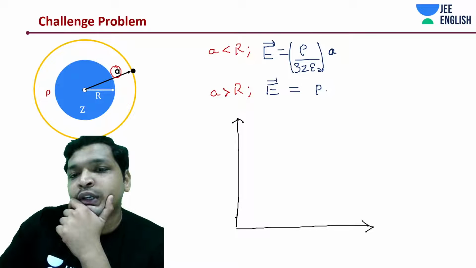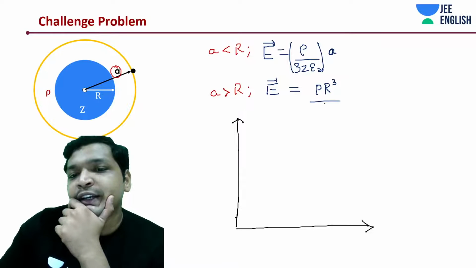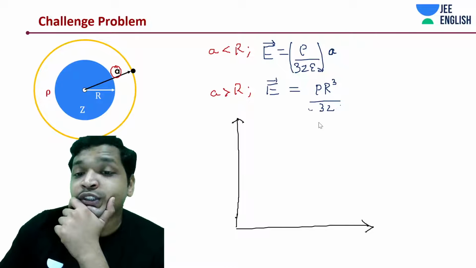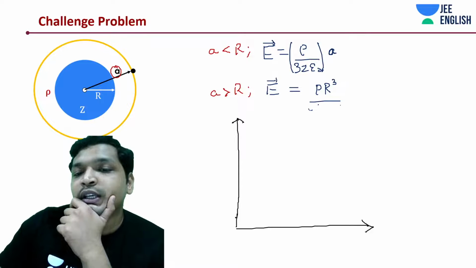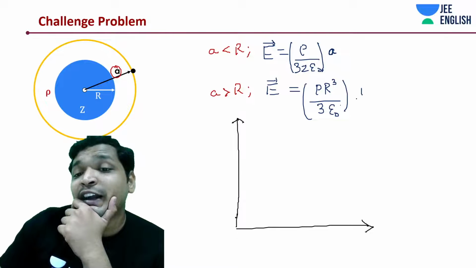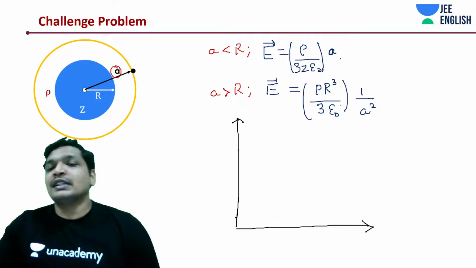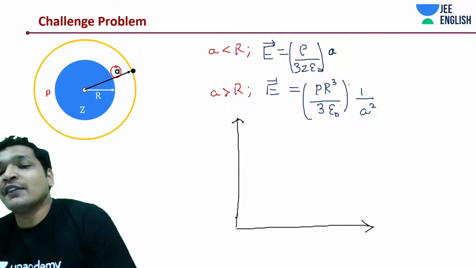We had the electric field as rho into R cube divided by 3Z, no Z, I'm sorry, that is again a mistake. So it would just be 3 epsilon naught divided by A square. In this case it is proportional to A, in this case it is inversely proportional to A square.